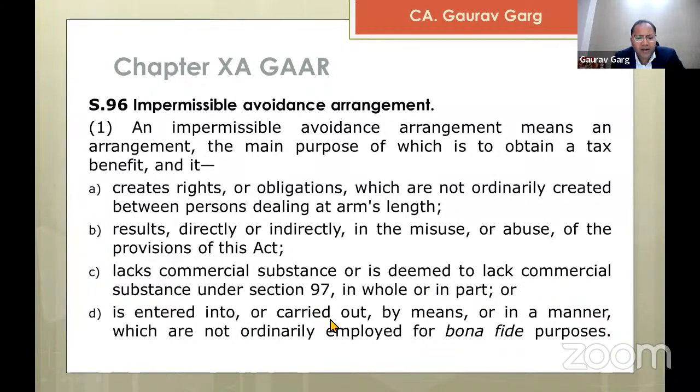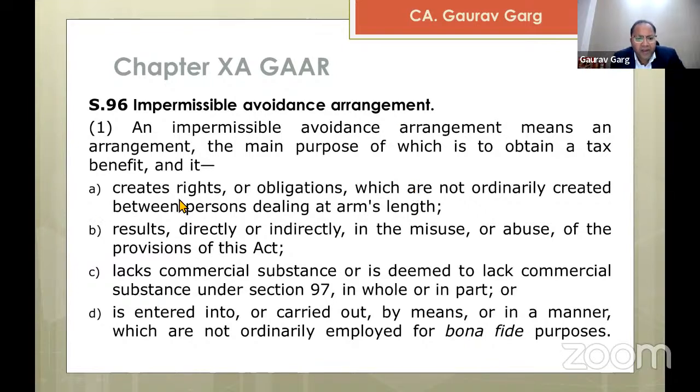Is it entered into or carried out by means or in a manner which is not ordinarily employed for bona fide purposes? So whether the agreement is for a bona fide purpose or not, again, is something which needs to be seen.